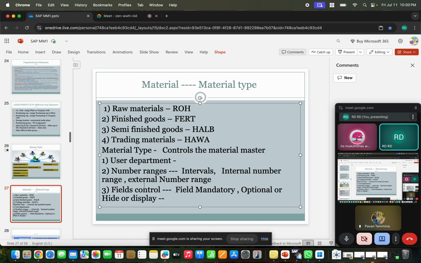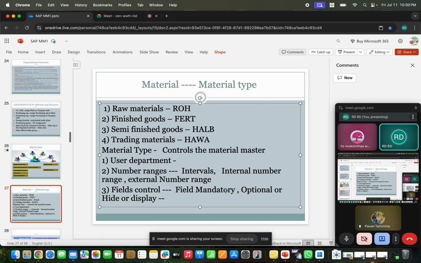Any doubts? No doubts? So, can you let me know an example? Yesterday we created a plant and we entered the address details. Have you entered all the information in the address details? No, country is mandatory, but the other data are optional. Those are all optional. It is not mandatory.